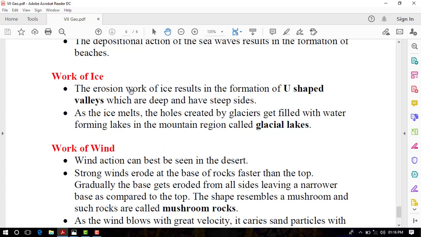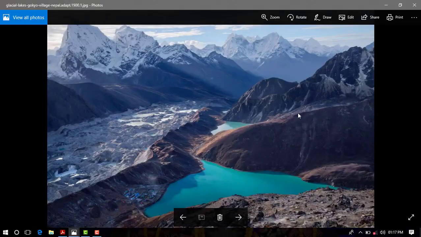The erosion work of ice results in the formation of U-shaped valleys, which are deep and have steep sides. As the ice melts, the holes created by glaciers get filled with water, forming lakes in the mountain region called glacial lakes. On your screen, you can see a picture of glacial lakes.